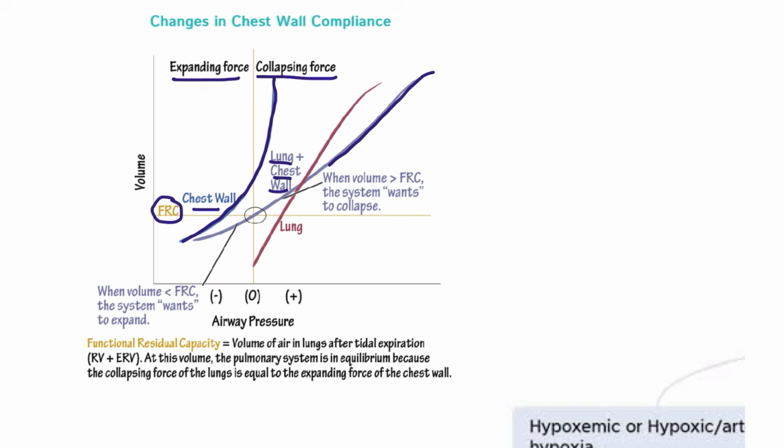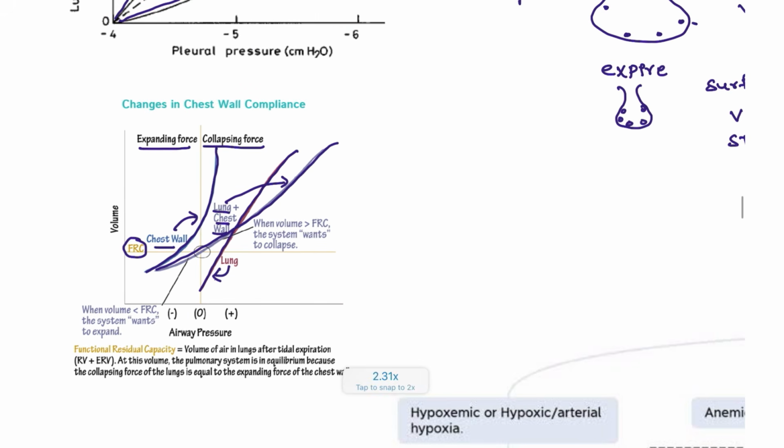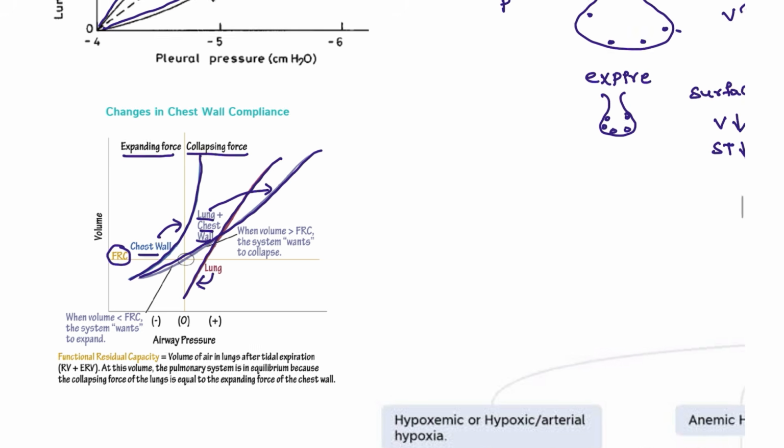This curve is the lung and chest wall together, and this is only the lung. This one is the chest wall, this one is both, and this one is the lung. These compliance curves were asked in last year's examination, so you should not miss this. Please do read that one.